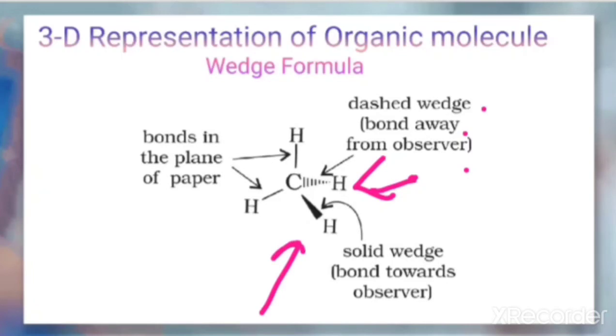That means it will be above the plane, towards yourself. So how can we represent three-dimensional structures on paper? Just by making the wedge formula. This formula is applicable for representing three-dimensional structures on the plane of paper. For a tetrahedral arrangement, we use this type of formula.